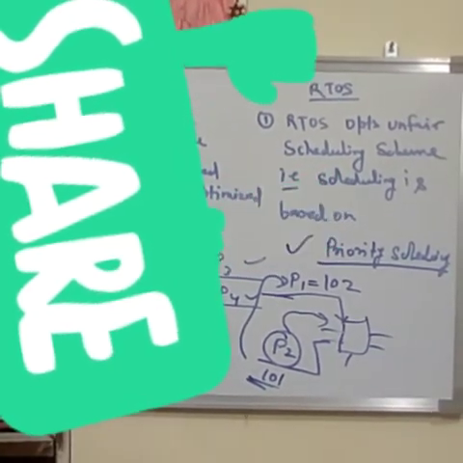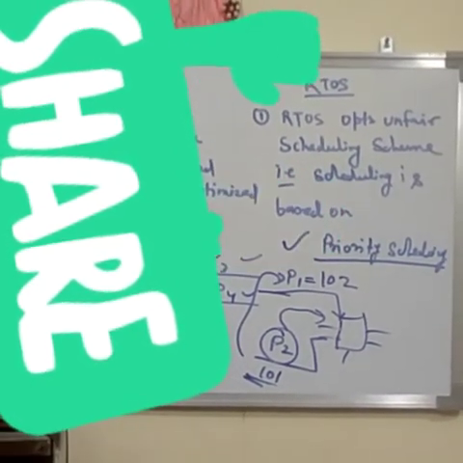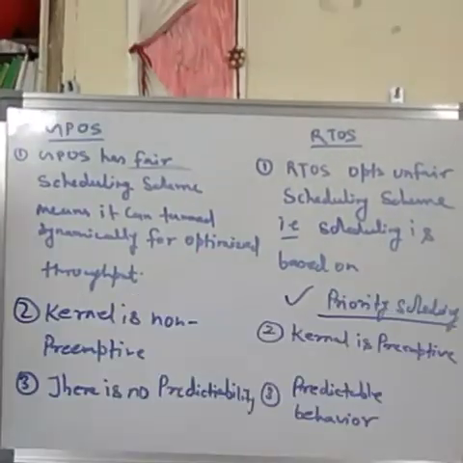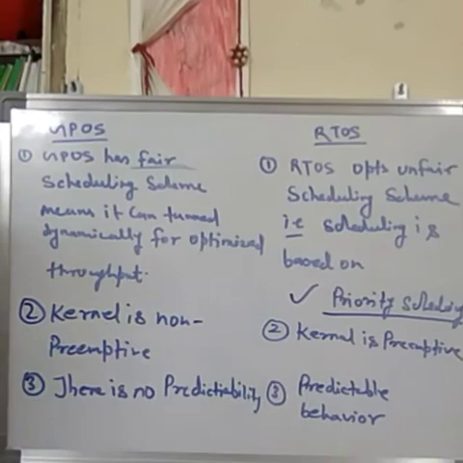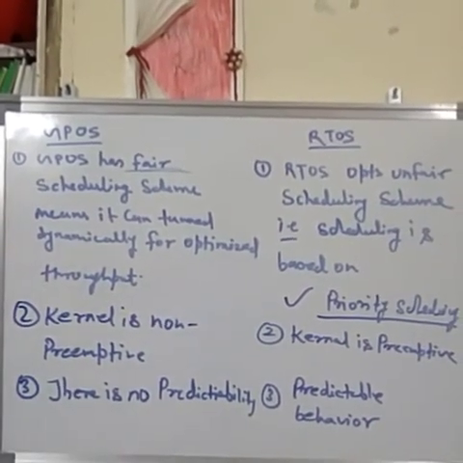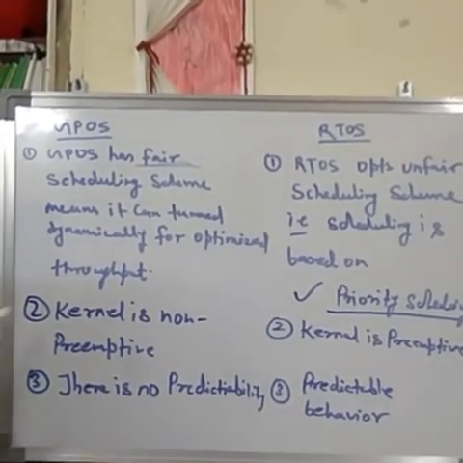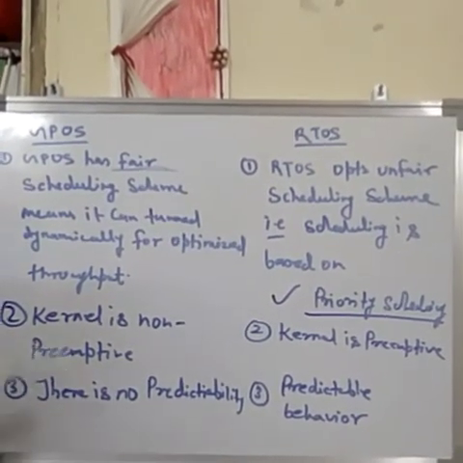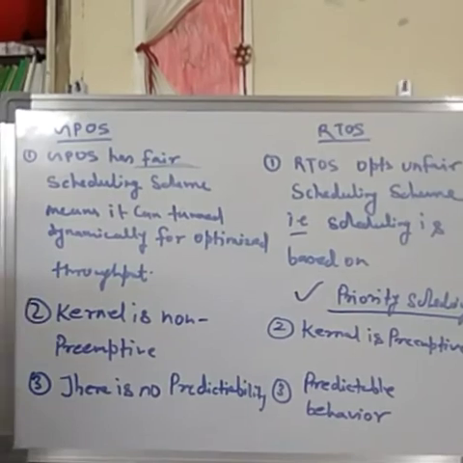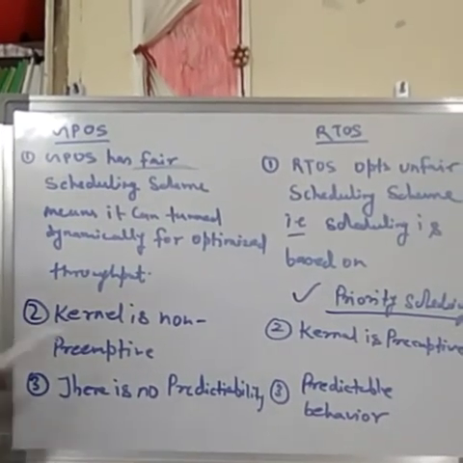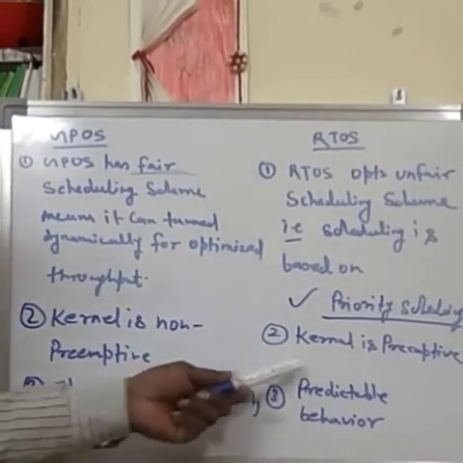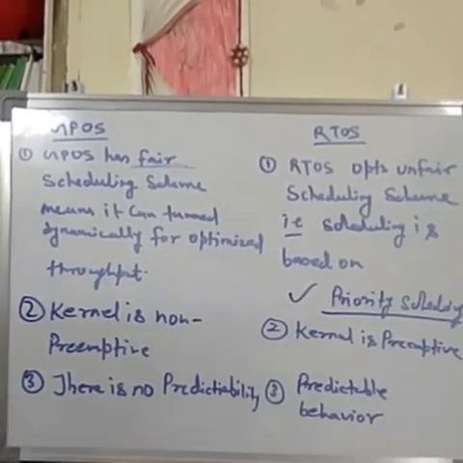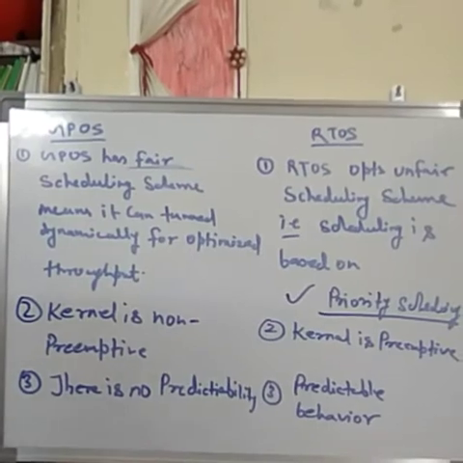So we have another difference. Now the other difference is that the kernel is non-preemptive in case of GPOS, means the kernel cannot be preempted. Whereas the RTOS kernel is preemptive. So always the higher priority task will preempt the running task or lower priority task.